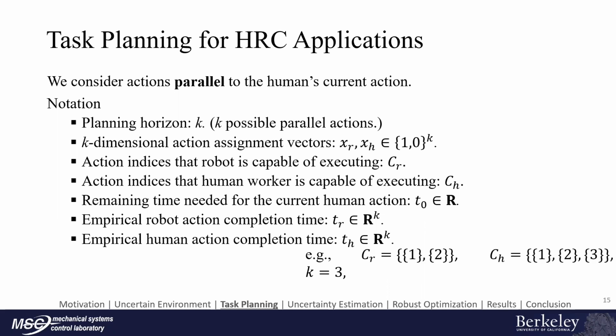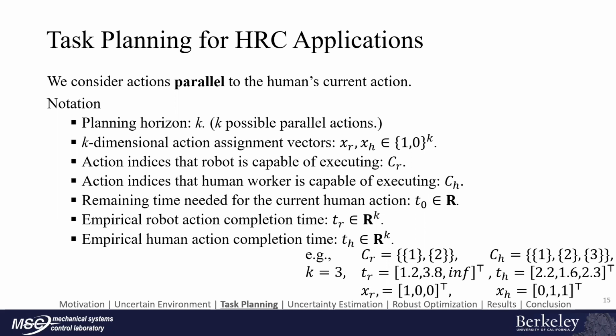CR has 1 and 2, meaning that the robot can do actions 1 and 2. TR contains the time required for the robot to do each action. Similarly, we have CH and TH for the worker. Therefore, one possible assignment is to make the robot do the first action and the worker do actions 2 and 3, which gives us XR equals 100 and XH equals 011.